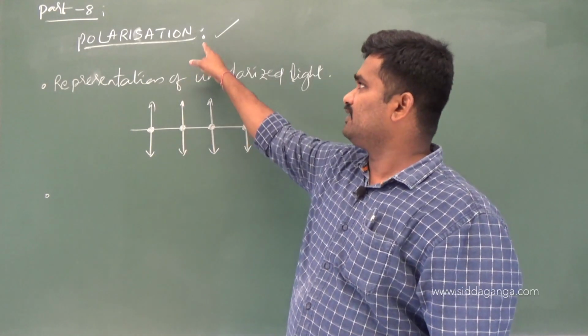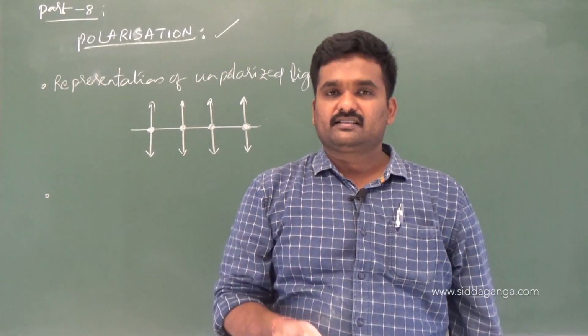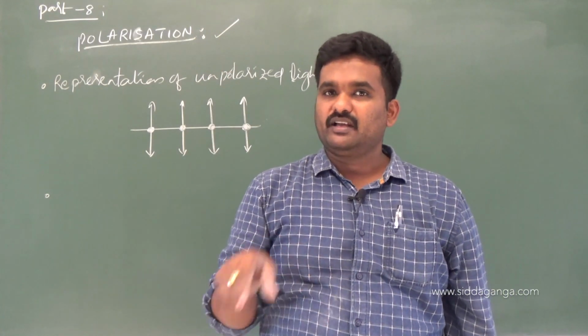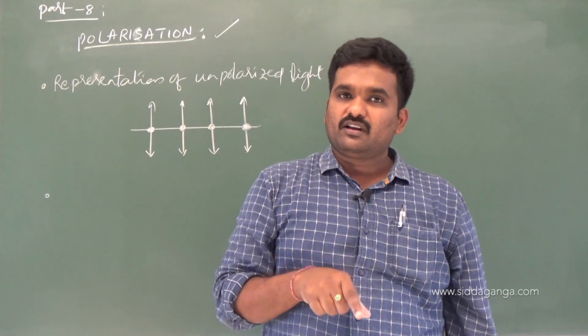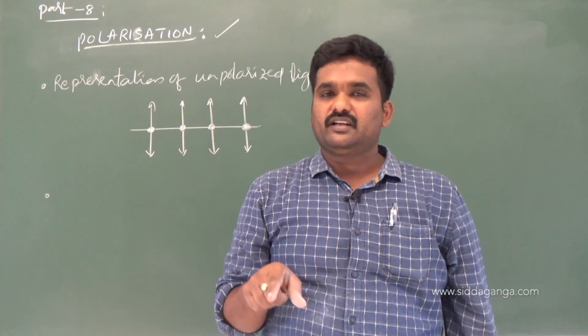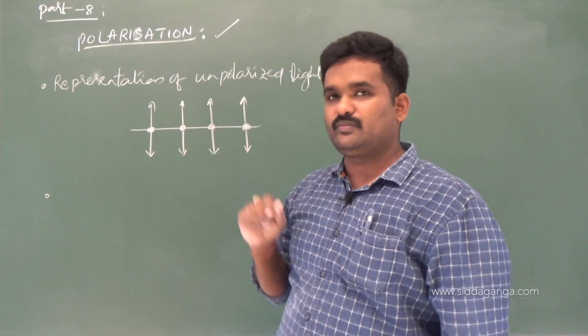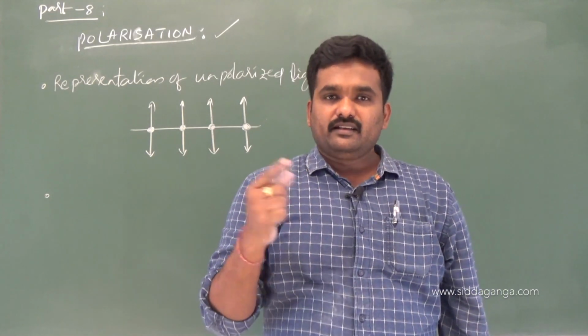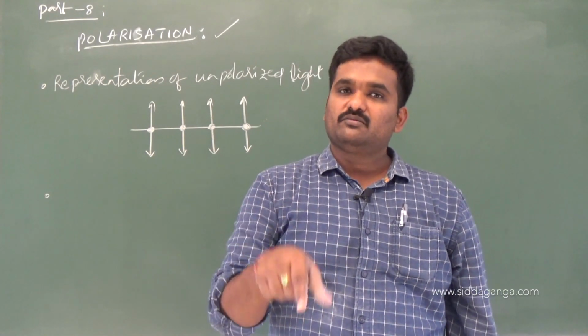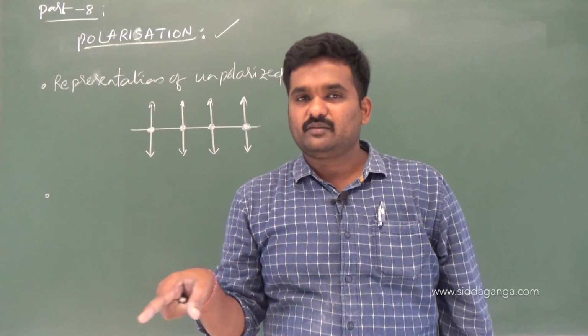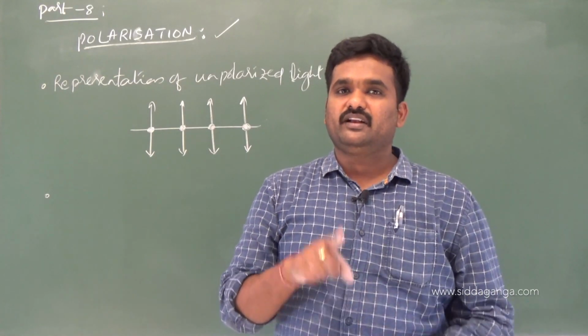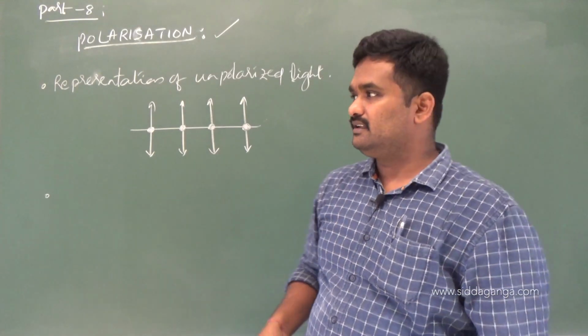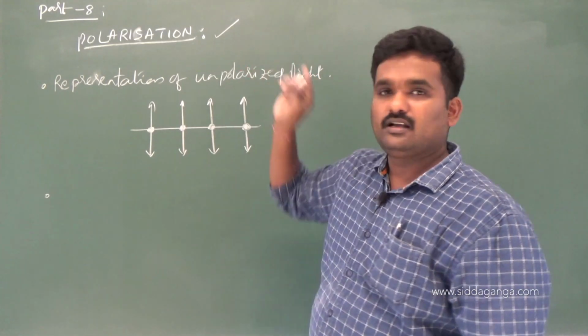It is a phenomenon where unpolarized light gets converted into polarized light. Unpolarized light means the particles of vibration are confined to two mutually perpendicular planes, and when you convert that to polarized light, you are making the particles vibrate confined to a single plane. So then that light we call polarized light.